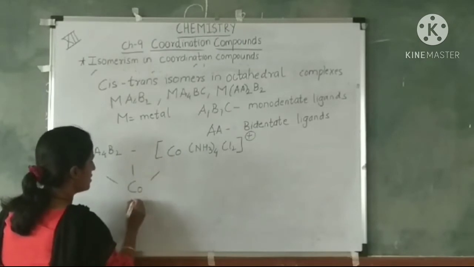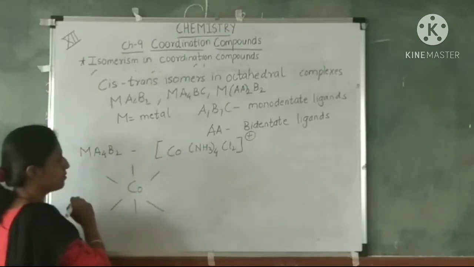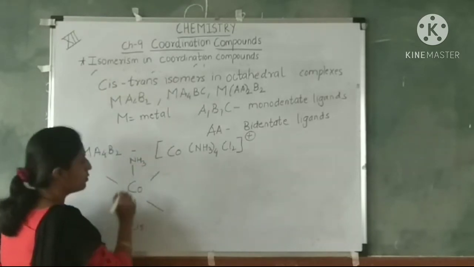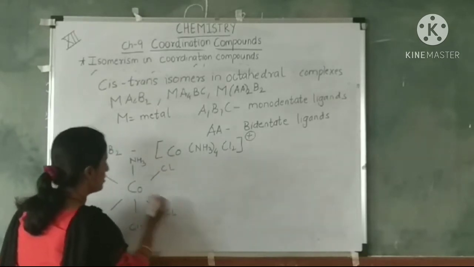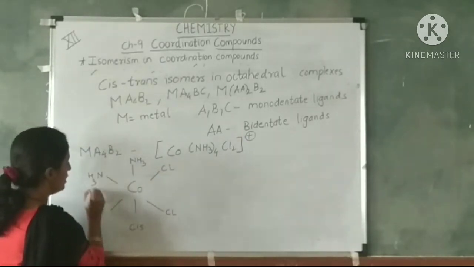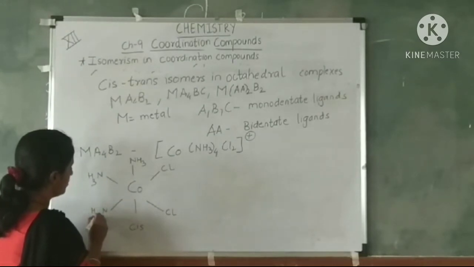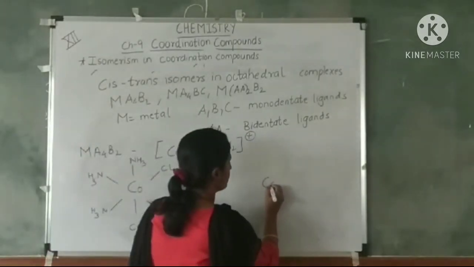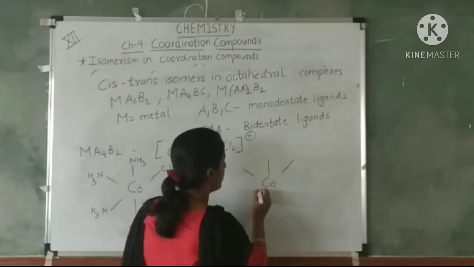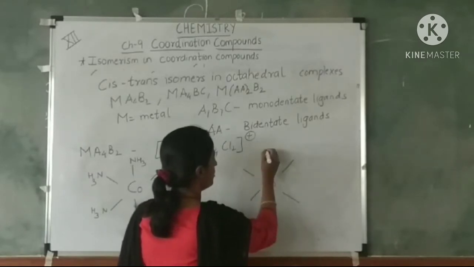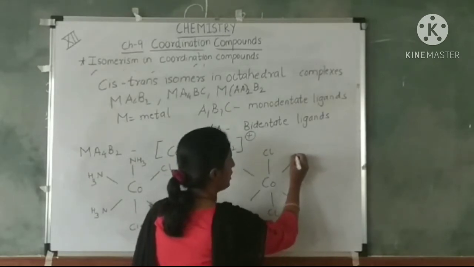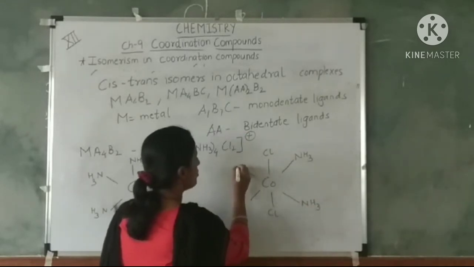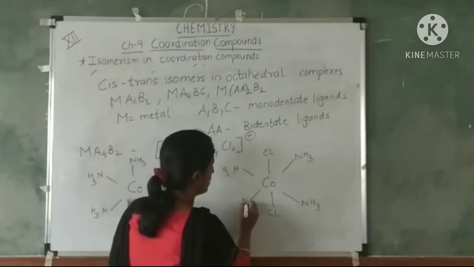Octahedral means you have to show 6 linkages, 6 ligands attached. We are first showing the cis isomer. So chlorides will be adjacent to each other. Next we will show trans. In trans, what will happen now? Chlorides will be opposite to each other. Chloride ions will occupy positions opposite to each other.